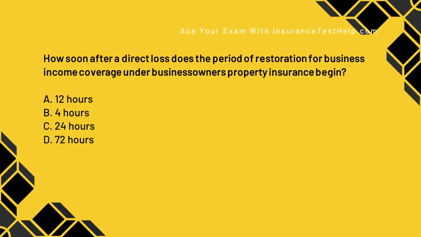How soon after a direct loss does the period of restoration for business income coverage under business owner's property insurance begin? A, 12 hours. B, 4 hours. C, 24 hours. Or D, 72 hours.